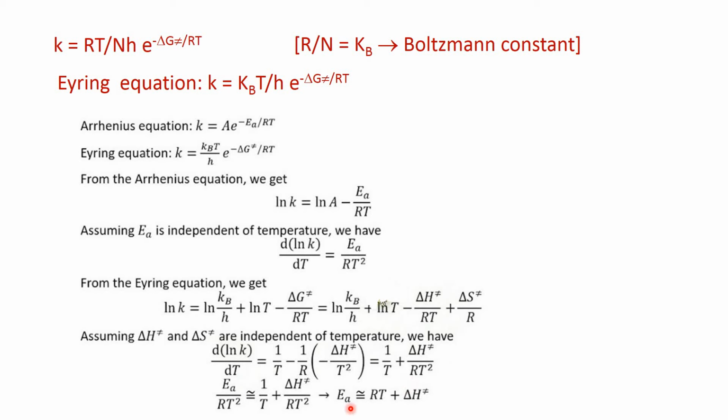So from here, multiplying the numerator by RT squared, the activation energy Ea is equal to RT plus ΔH activation.